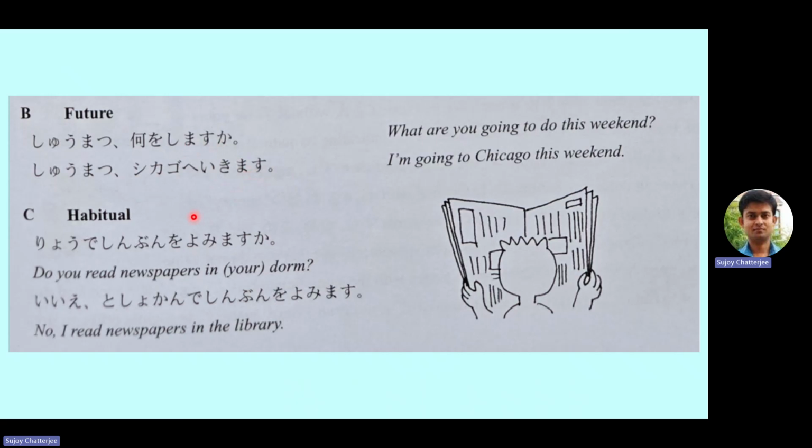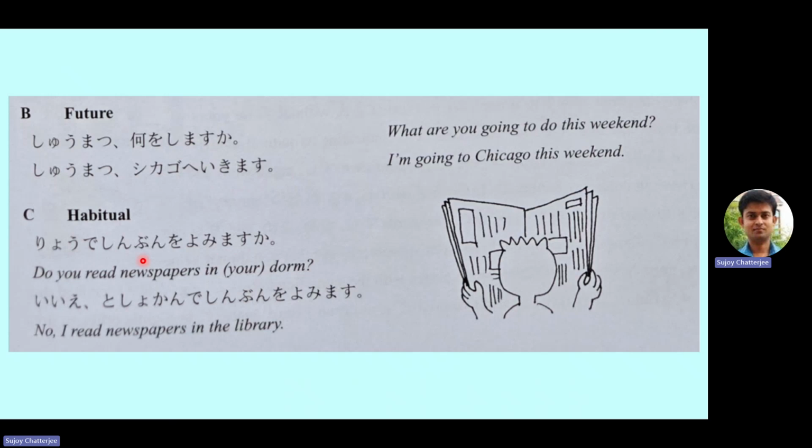Then we have some habitual things like, do you read newspapers in your room? So it's not talking about today, not talking about tomorrow. He's talking in general. That is, do you have the habit of reading newspapers? So that is habitual. So it's written here, ryo de shinbun o yomimasu ka? That means, do you read newspapers in your dorm? So dormitory is called ryo. So this is a particle. We will learn this in today's video itself. So just have patience for some more time. We will come to this.